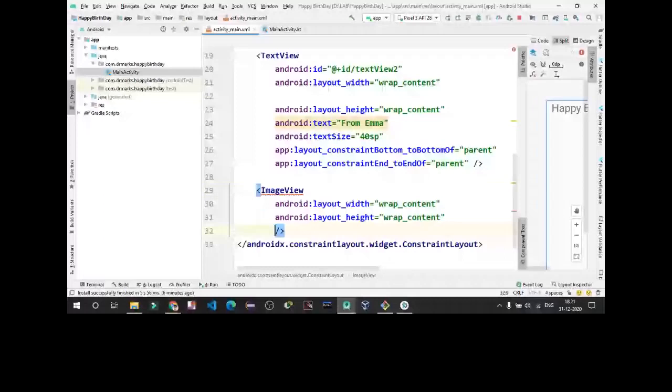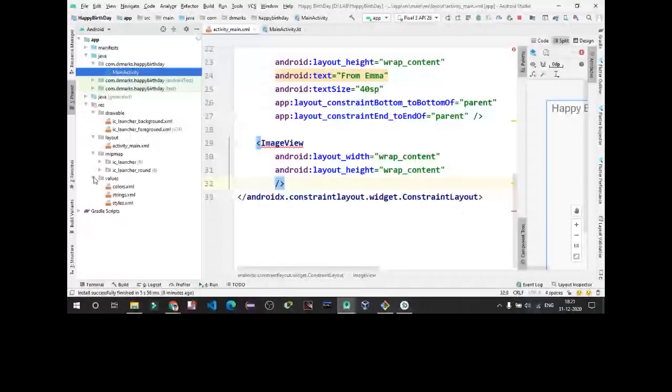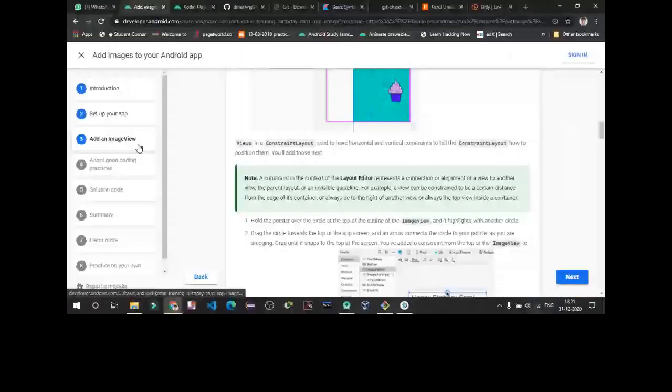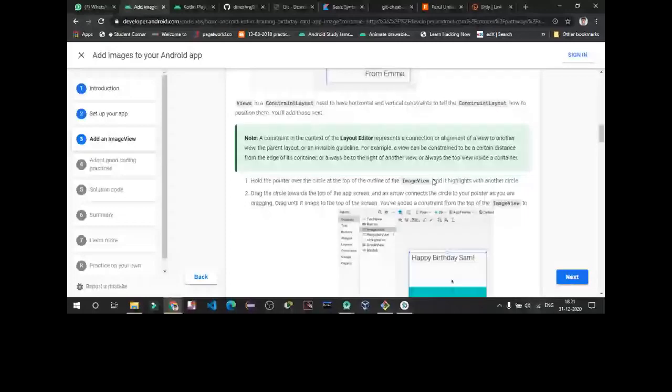Now we need to allocate the image to this image view. For that, we just need some images in our files out here. So we are going to download an image. We are downloading the image.